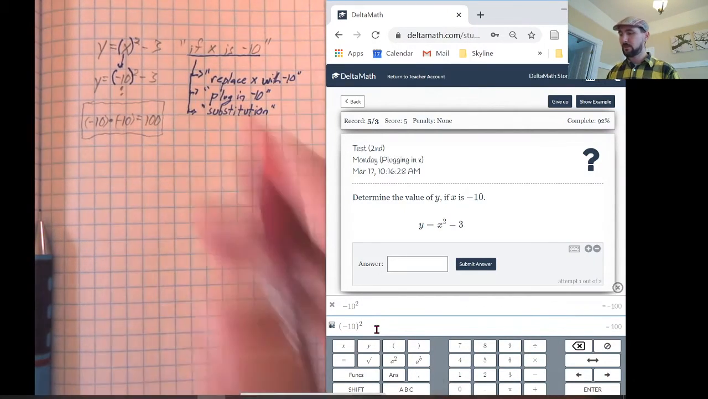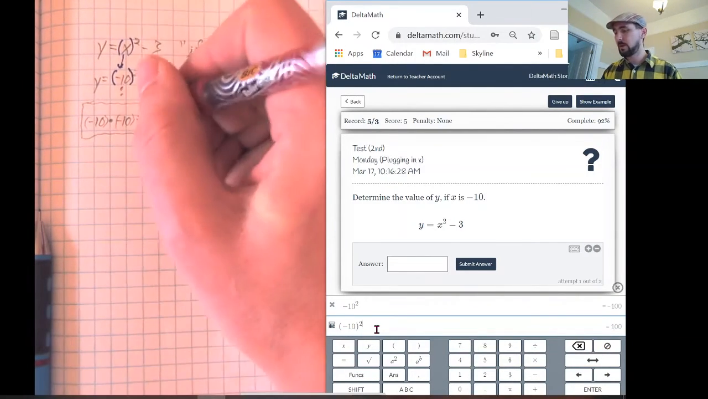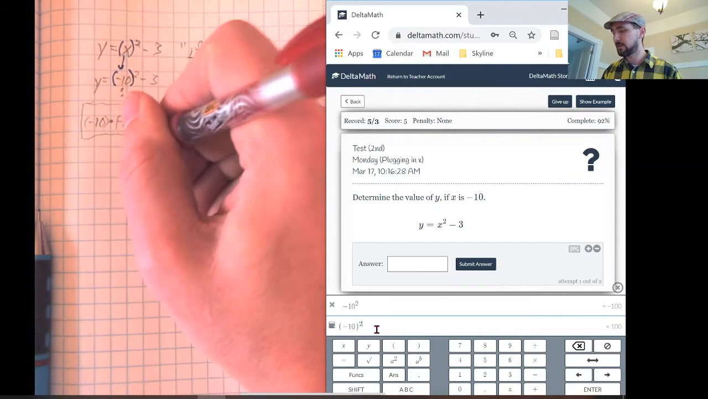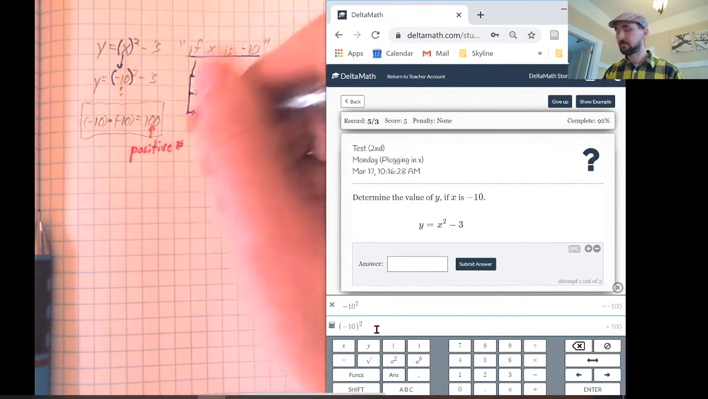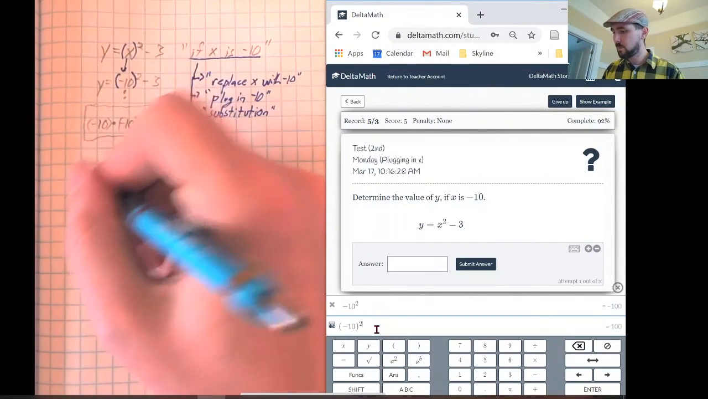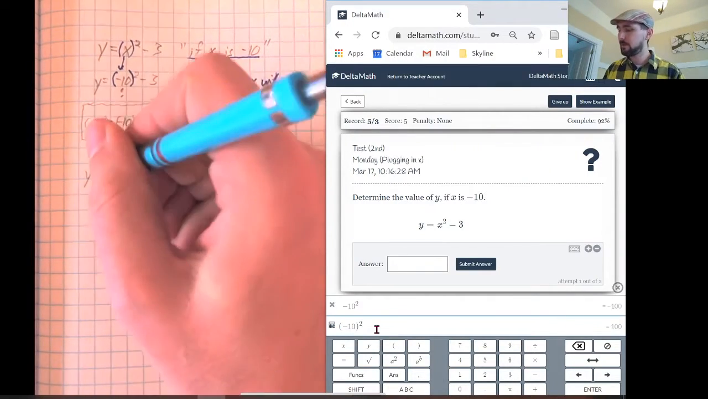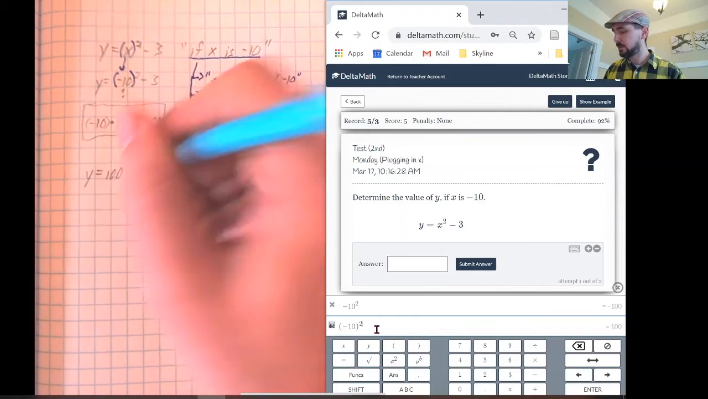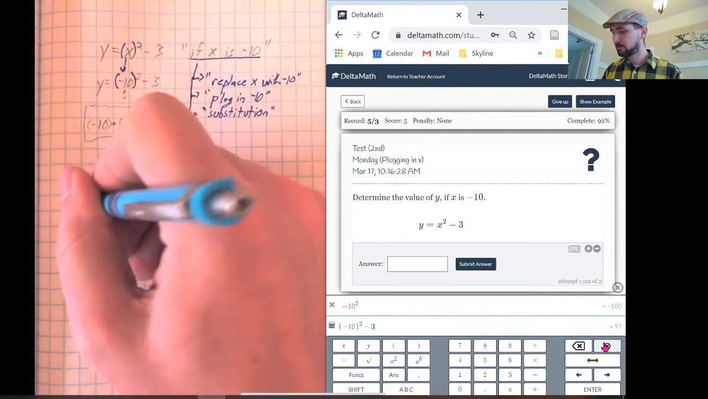Really quickly, remember, a negative times a negative should be a positive, so this should always be a positive number. Okay, positive 100. So let's keep going. y equals negative 10 squared becomes positive 100 minus 3. And 100 minus 3 is 97 right over there.